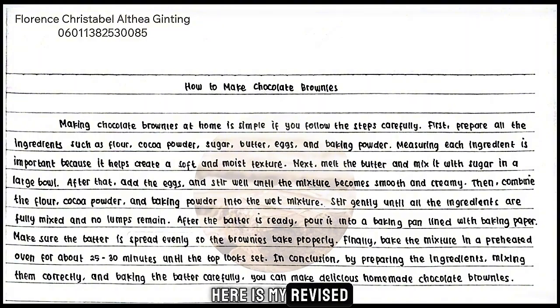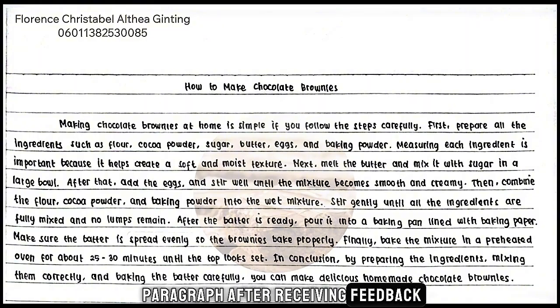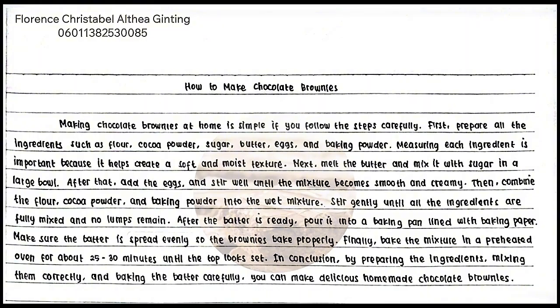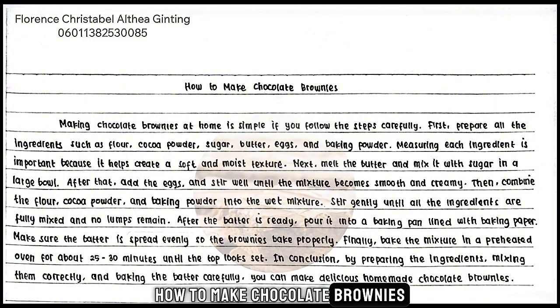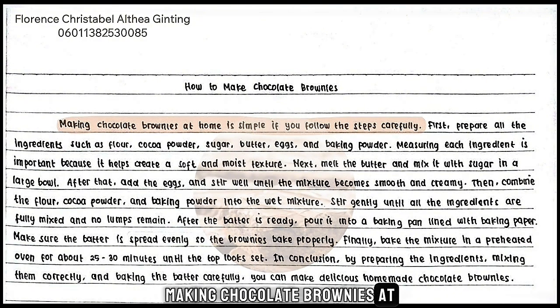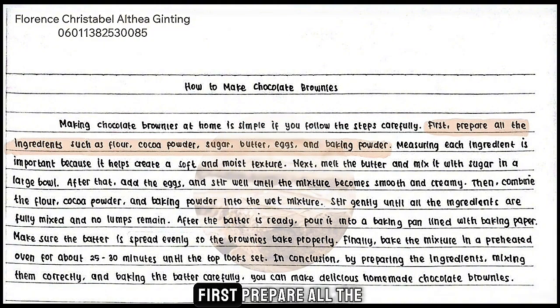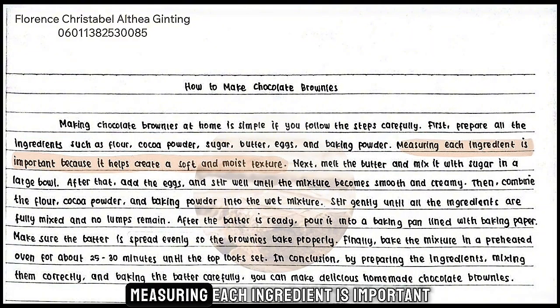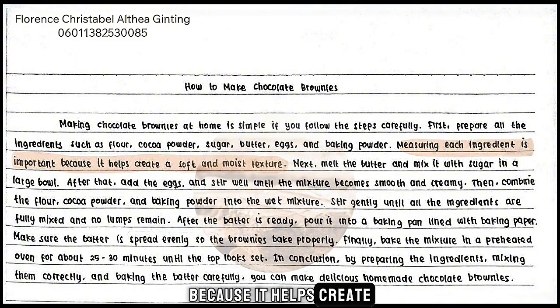Here is my revised paragraph after receiving feedback from my friend. How to make chocolate brownies. Making chocolate brownies at home is simple if you follow the steps carefully. First, prepare all the ingredients such as flour, cocoa powder, sugar, butter, eggs, and baking powder. Measuring each ingredient is important because it helps create a soft and moist texture.